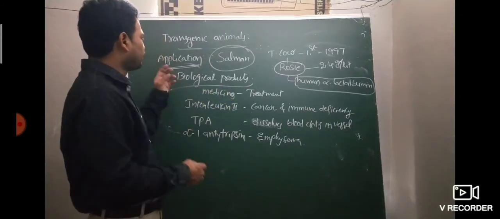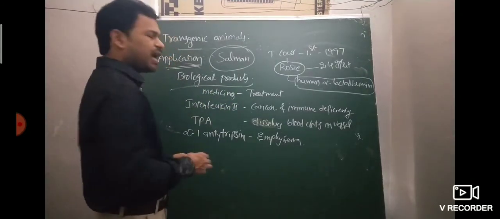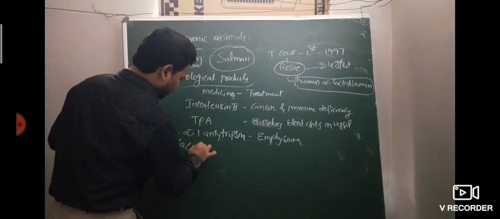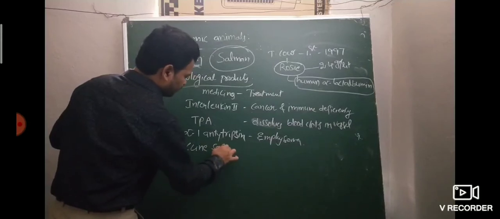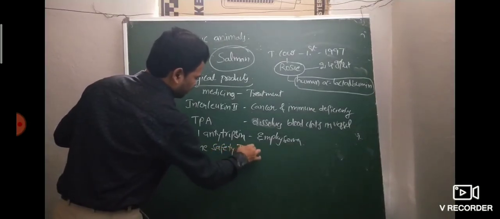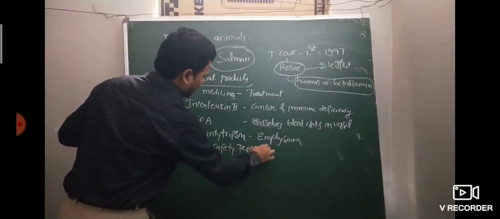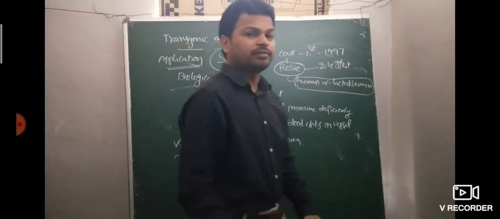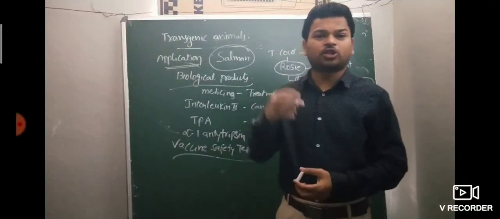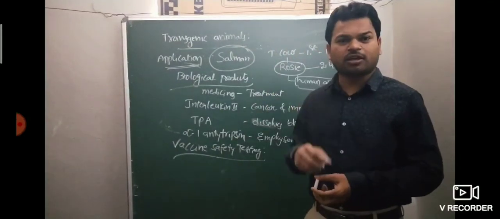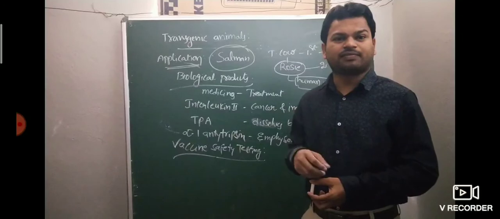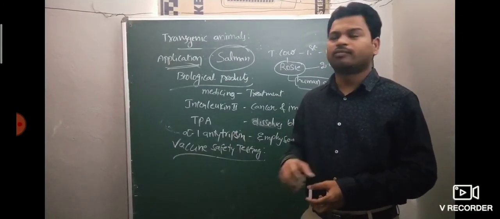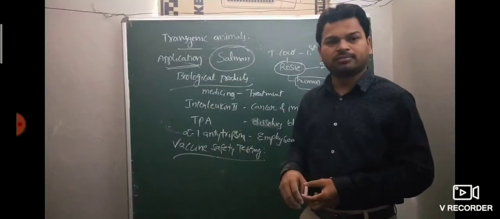Next, the fourth application of transgenic animals is vaccine safety testing. If any company discovers or invents a vaccine, how it works, whether it is efficient, and whether it has any side effects or allergic reactions will be tested in transgenic animals.